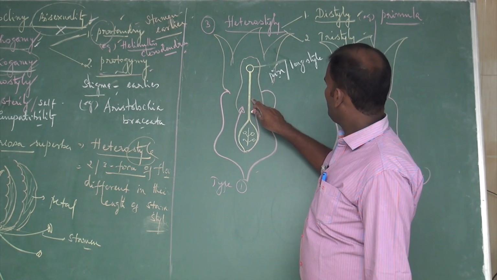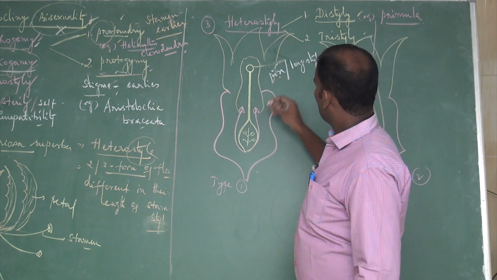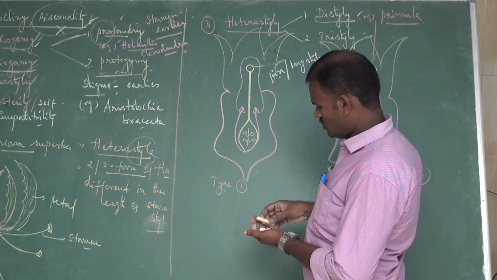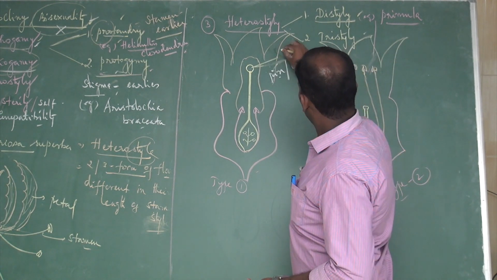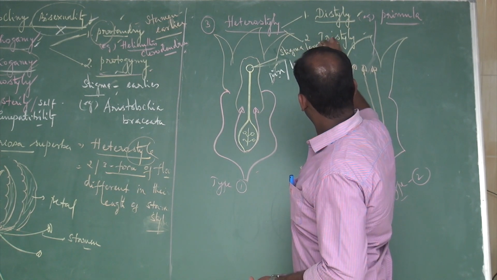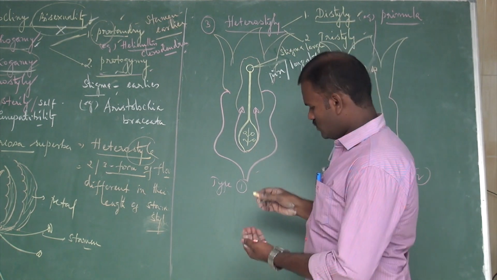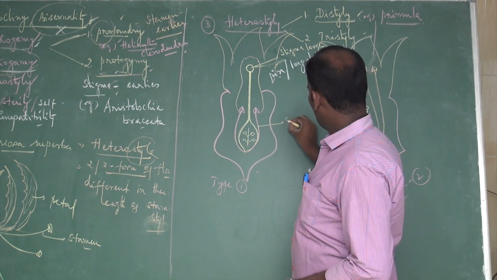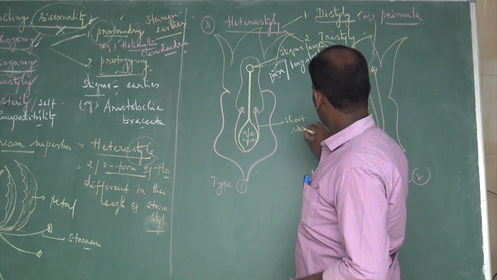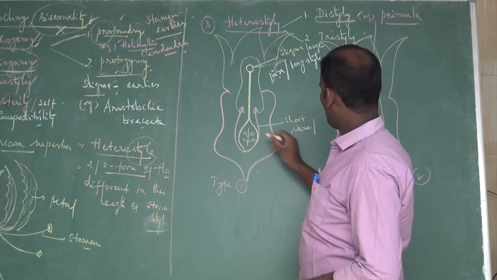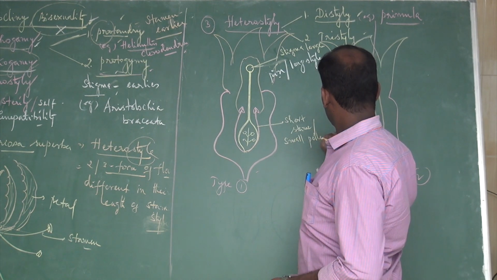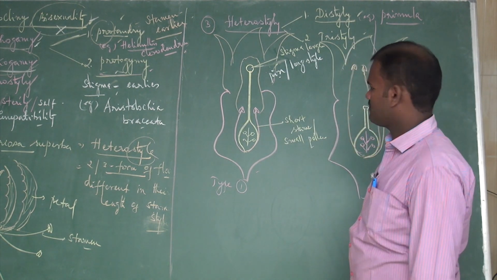It is also called pin or long style with large stigmatic papillae. Stigma is large. And the stamens are short, short stamens with small pollen grains produced. These are the one type of flowers.